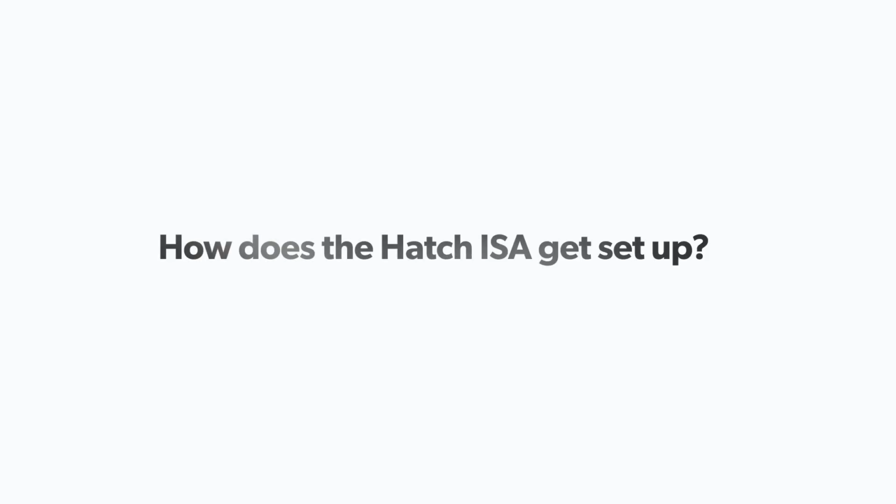And the last question a lot of you ask is, how does the Hatch ISA get set up? What do you have to do? Here's the best part: you do nothing except sign up. When you sign up, we literally reach out to Ylopo and ask them to turn it on. They go into the back end. It's almost like a light switch, and they turn the Hatch ISA on for your different lead sources. So really all you do is sign up, turn it over to us, we turn on the back end, and watch your conversations change.